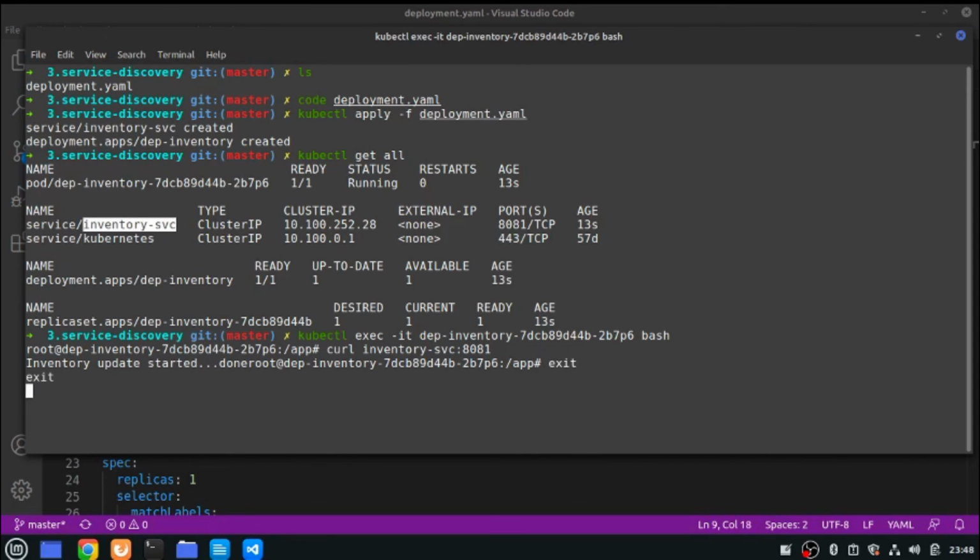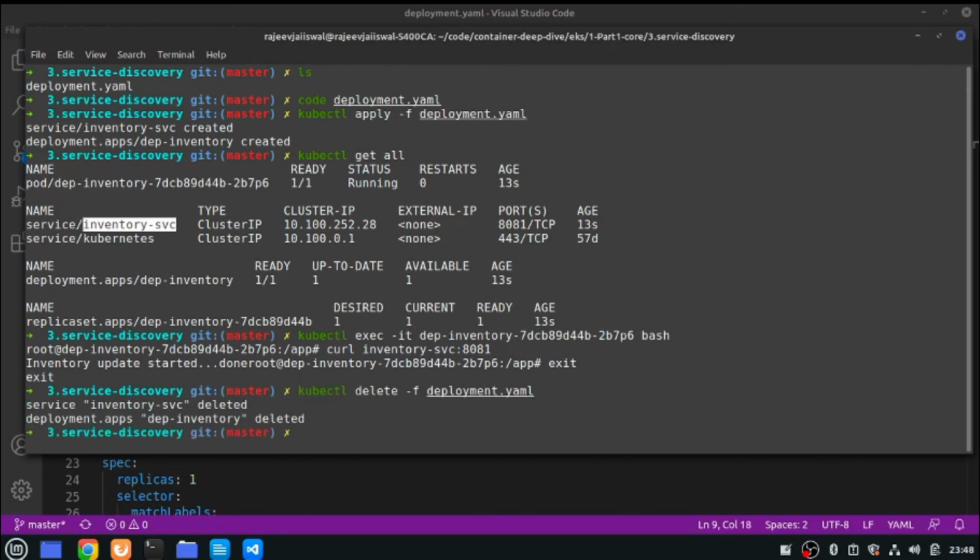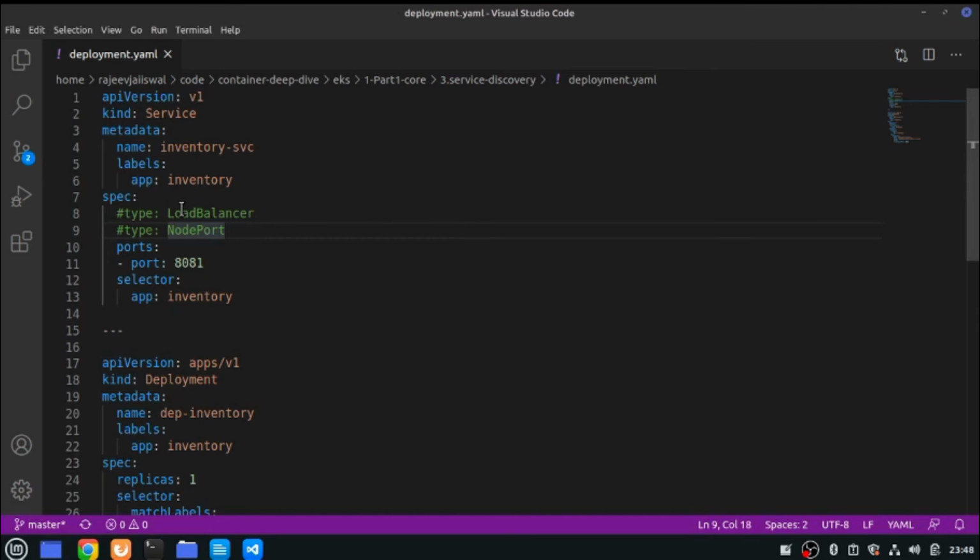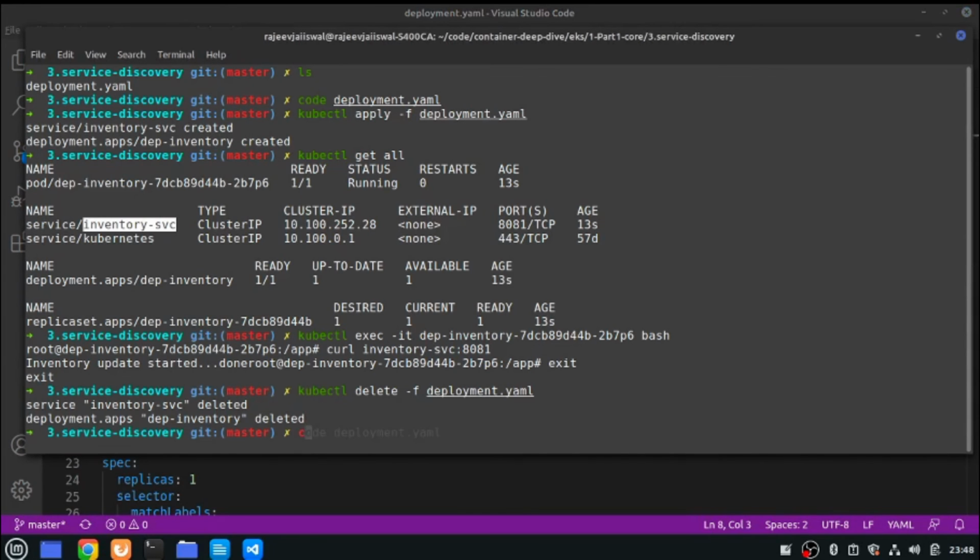Okay, now let me delete it. Let's go and change it. Node port we have already seen in the last sections, so I'm going to use the load balancer to show you. Let me save it and deploy it again.